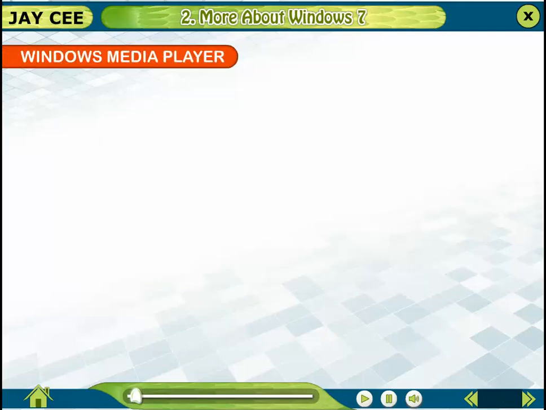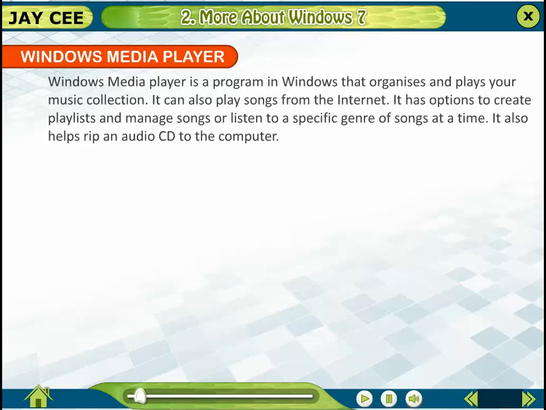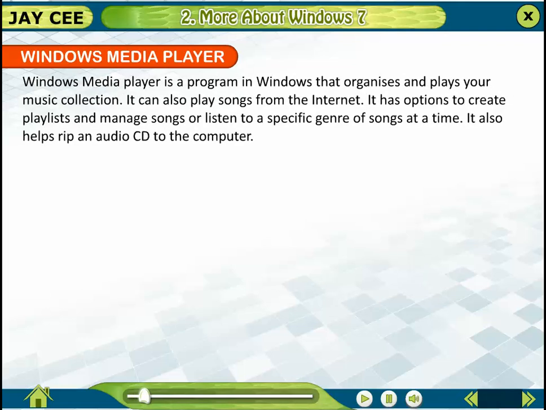Windows Media Player. Windows Media Player is a program in Windows that organizes and plays your music collection. It can also play songs from the Internet. It has options to create playlists and manage songs or listen to a specific genre of songs at a time. It also helps rip an audio CD to the computer.